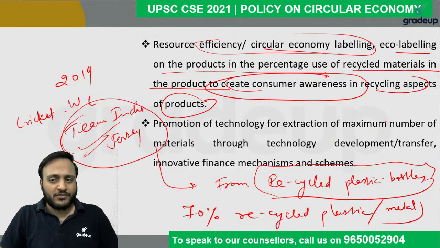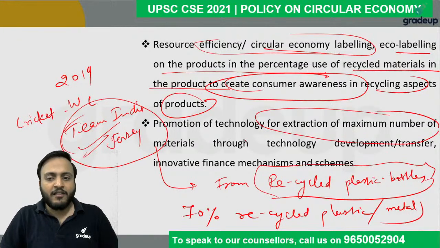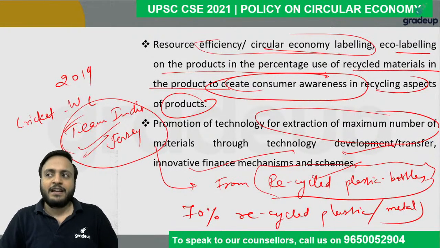Promotion of the technology for the extraction of the maximum number of materials through technology development or transfer, innovative finance mechanisms and schemes. Basically, guys, we all might be aware that certain top class electronic devices use recycled polonium, recycled, you can say, molybdenum, or even recycled gold, etc. But not all the labs, not all the industries are of this level that they can extract such materials from the used up electronic devices.